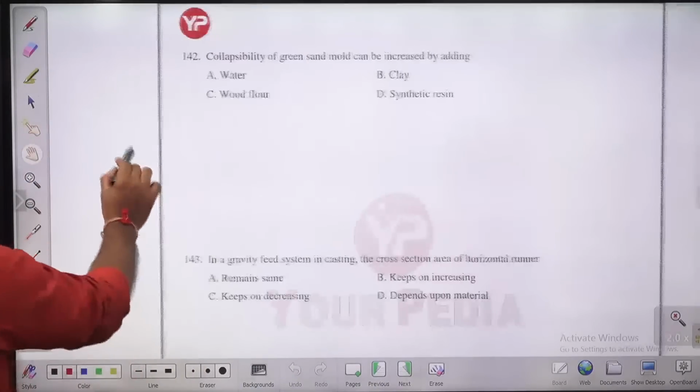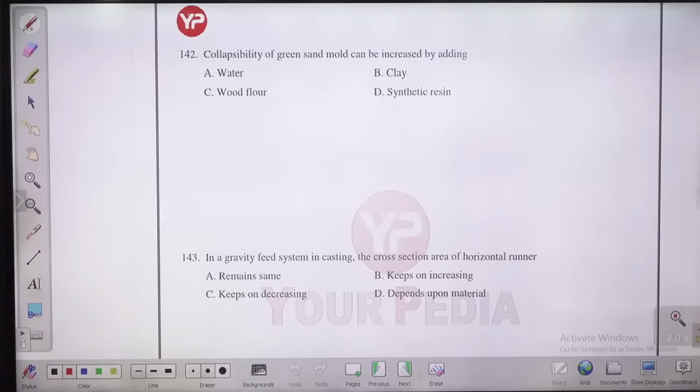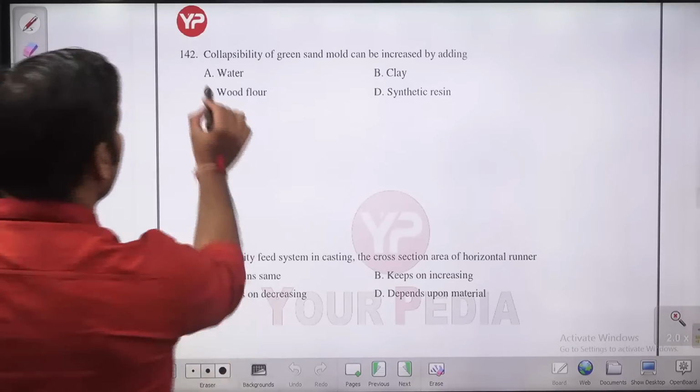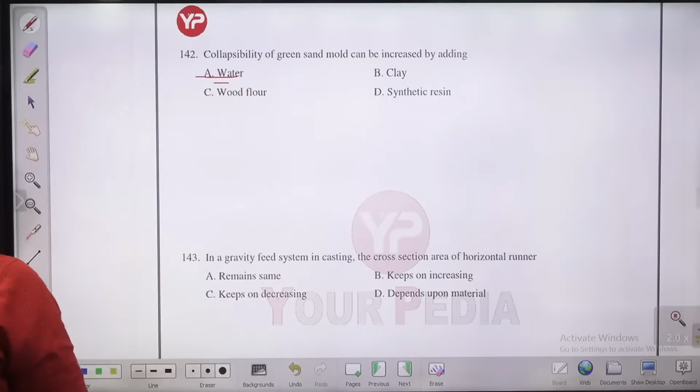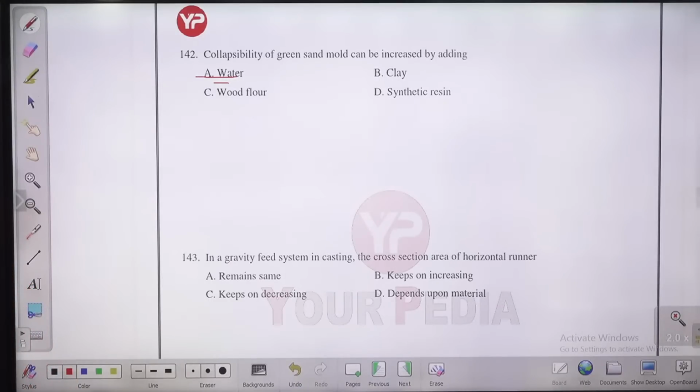Question number 142. Collapsibility of green sand. Collapsibility of green sand can be increased by adding. Guys, with water the strength increases, so what happens to collapsibility? Initially it can increase and also decrease. So with water the strength first increases, and if you add too much water, the strength will start decreasing. So collapsibility is not going to increase with water.